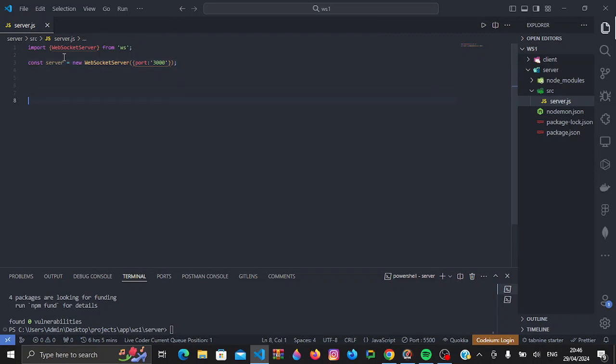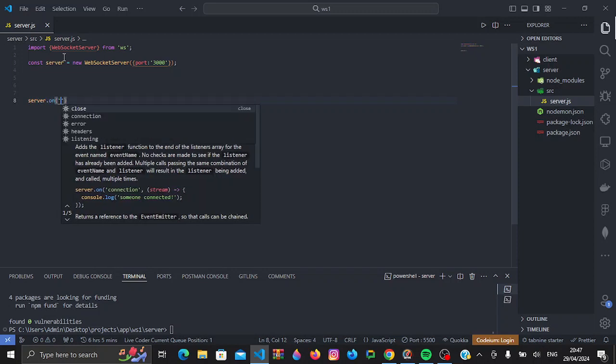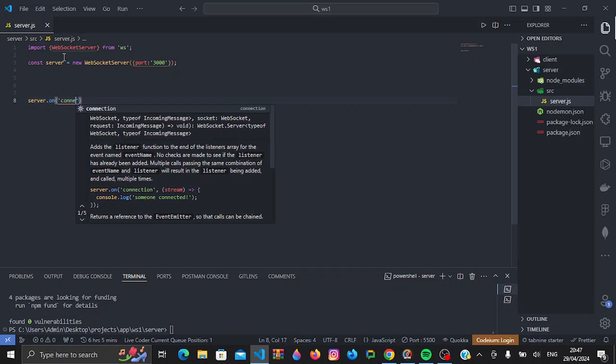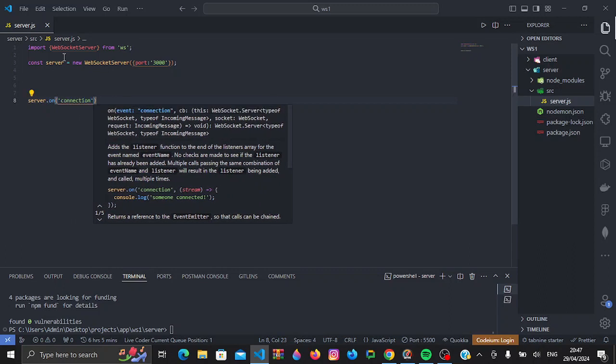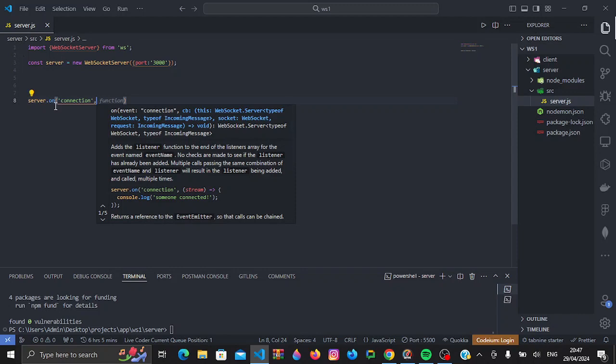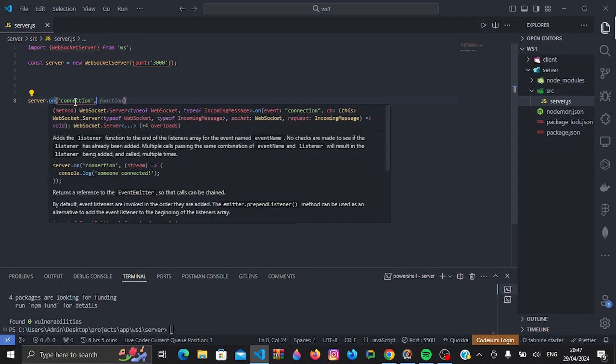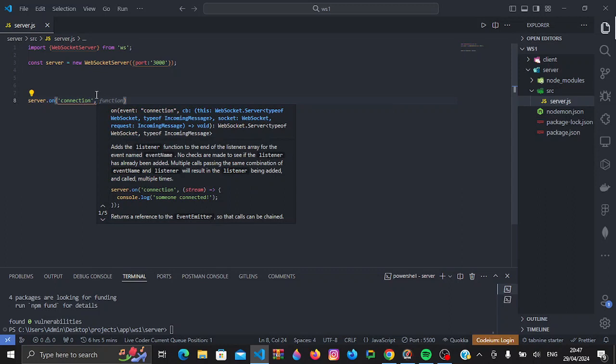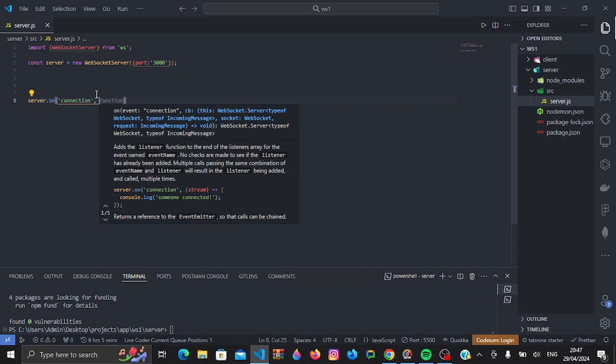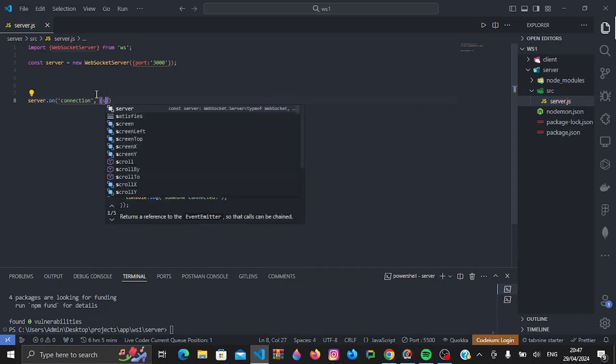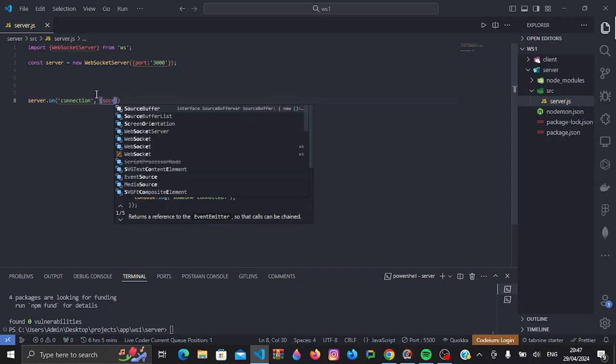Then once that's done, we'll register an event that upon which we receive a socket will emit. So we'll do this. Because this is in a Node environment, this is how we handle events. All of these actually extend from the EventEmitter class. So inside here, we'll have a callback to run if we have a connection instance, and from there, we'll get a socket.